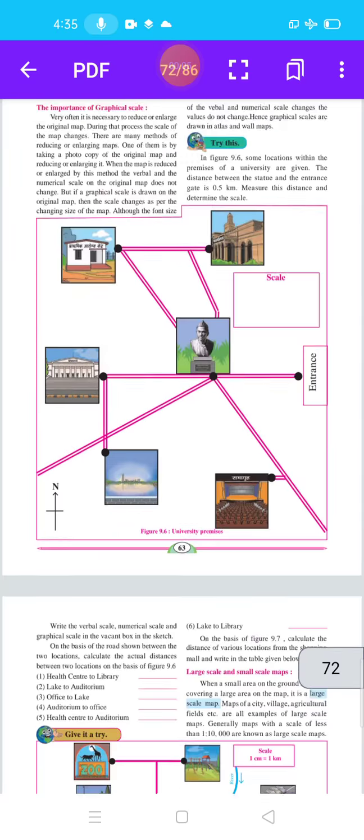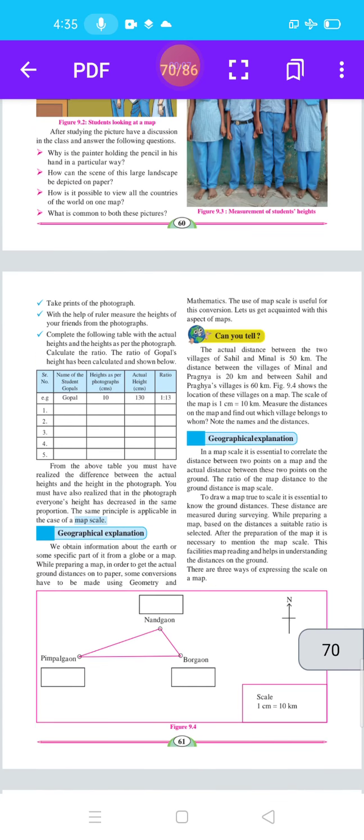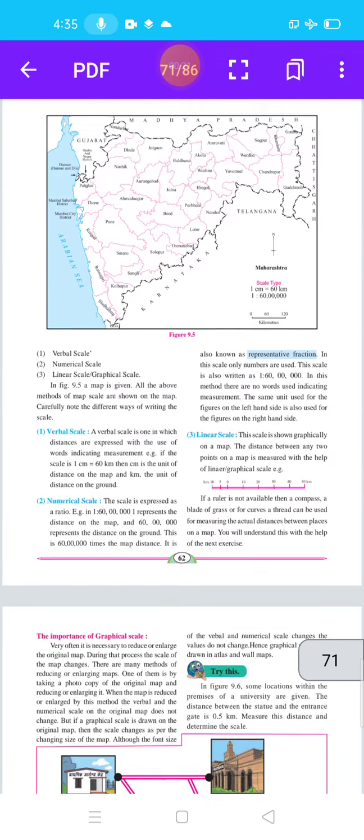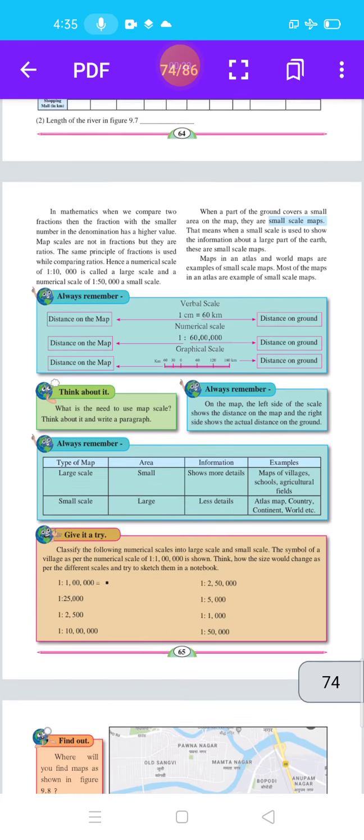In the last video, we completed lesson number 9, map scale. In that video we completed some points: Figure 9.1, a painter taking an estimate of a scene, and Figure 9.2, students looking at a map.